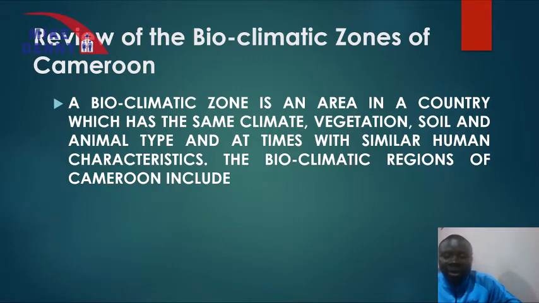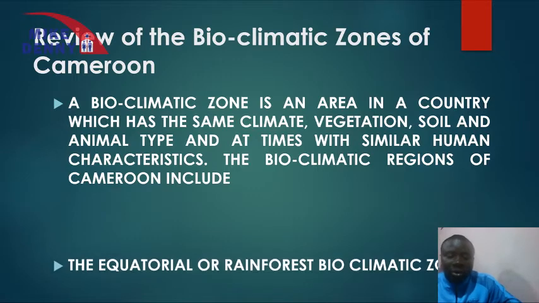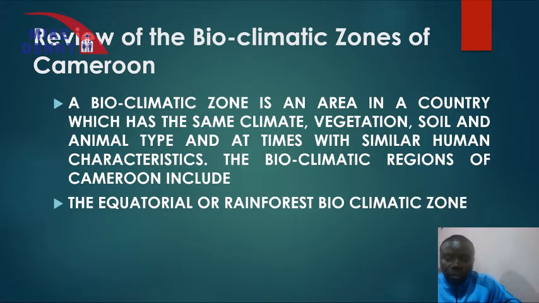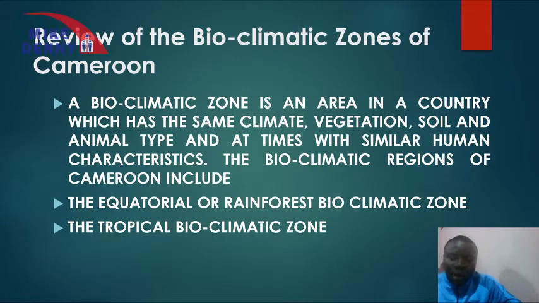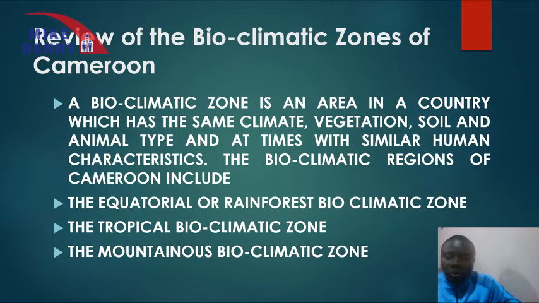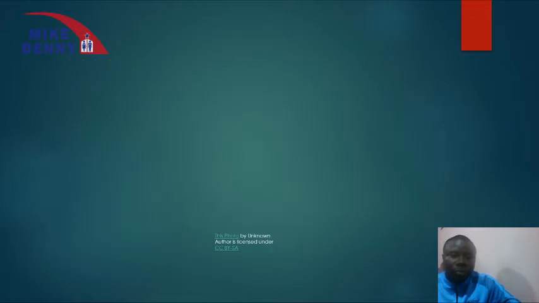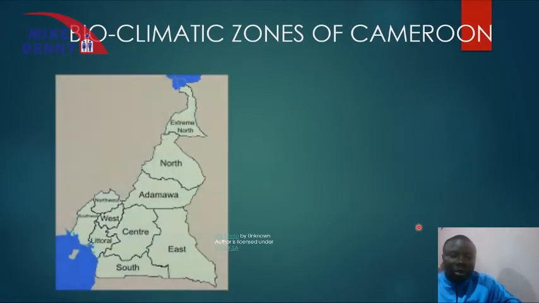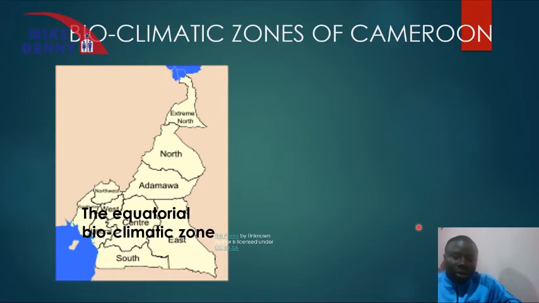And in Cameroon, we identified three major bioclimatic zones. We identified the equatorial bioclimatic zone, which is found in the southern part of the country. We identified the tropical bioclimatic zone, and finally the mountainous bioclimatic zones. These are the bioclimatic zones that we have in Cameroon. This is the first bioclimatic zone that we identified, the equatorial bioclimatic zone, which is in the southern part of Cameroon.